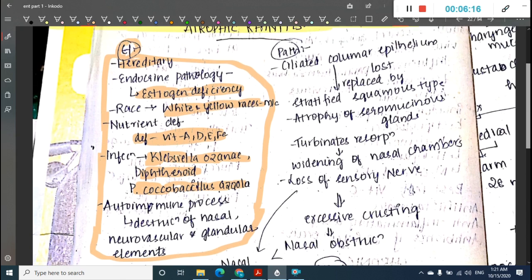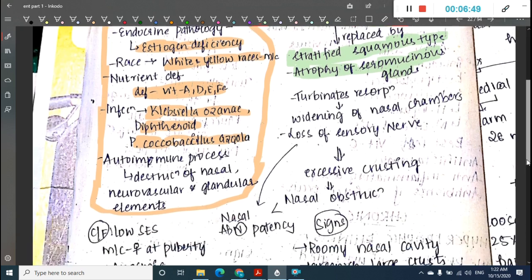So what is happening in atrophic rhinitis? Mainly the ciliated columnar epithelium, which is normally present in the nasal cavity, is lost and replaced by stratified squamous epithelium. That means metaplasia occurs in atrophic rhinitis. Atrophy of seromucinous glands is also seen.